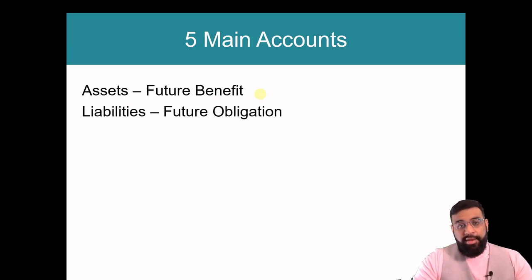Now, the next one is that of a liability. So a liability is a future obligation. It's when we as a company owe someone or something in the future. So for instance, accounts payable, we owe our suppliers money in the future. Salaries payable, we owe our employees money in the future. So once again, a liability is a future obligation.